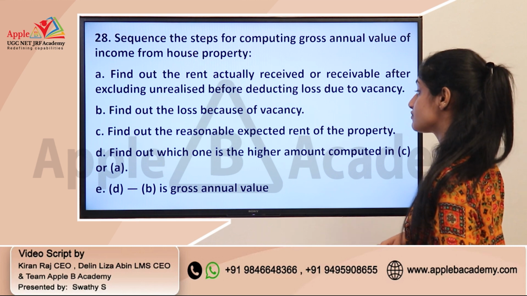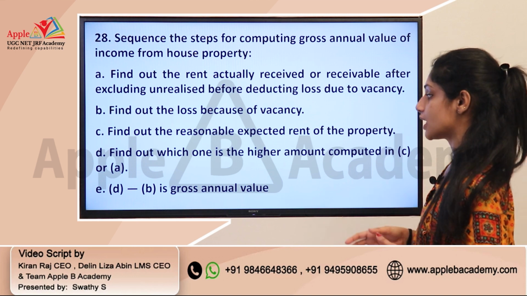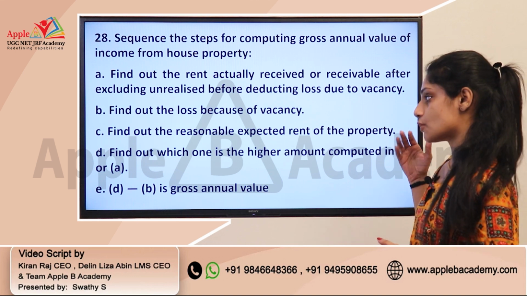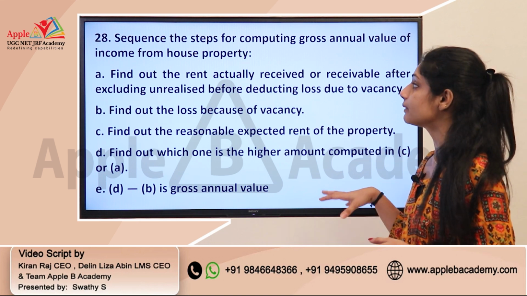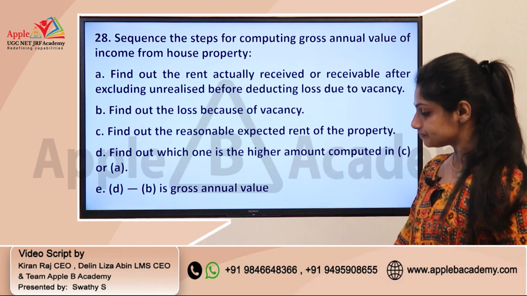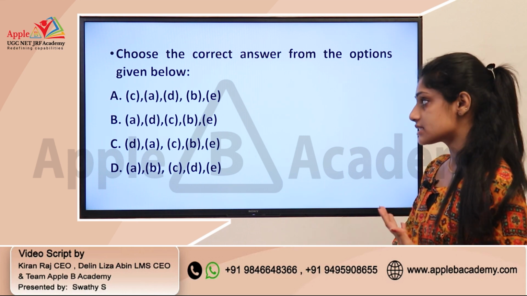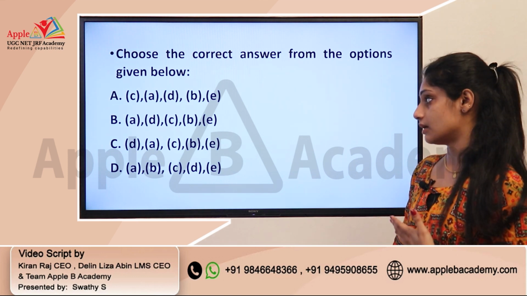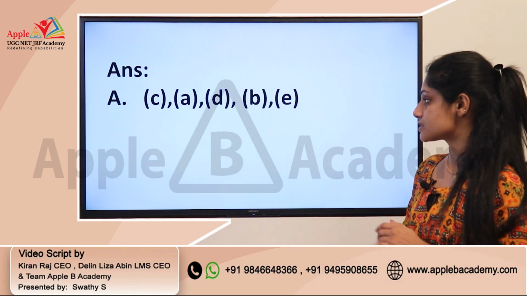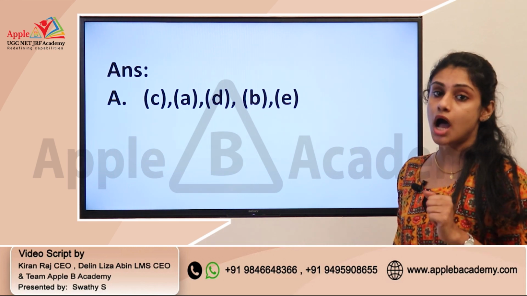D, find out which one is the higher amount computed in C or A. And E, D minus B is the gross annual value. So you need to arrange them in a proper order. You have a number of options given here, and the correct answer is A, that is C, A, D, B, E. Yes, that is the correct order for finding out the income from house property.